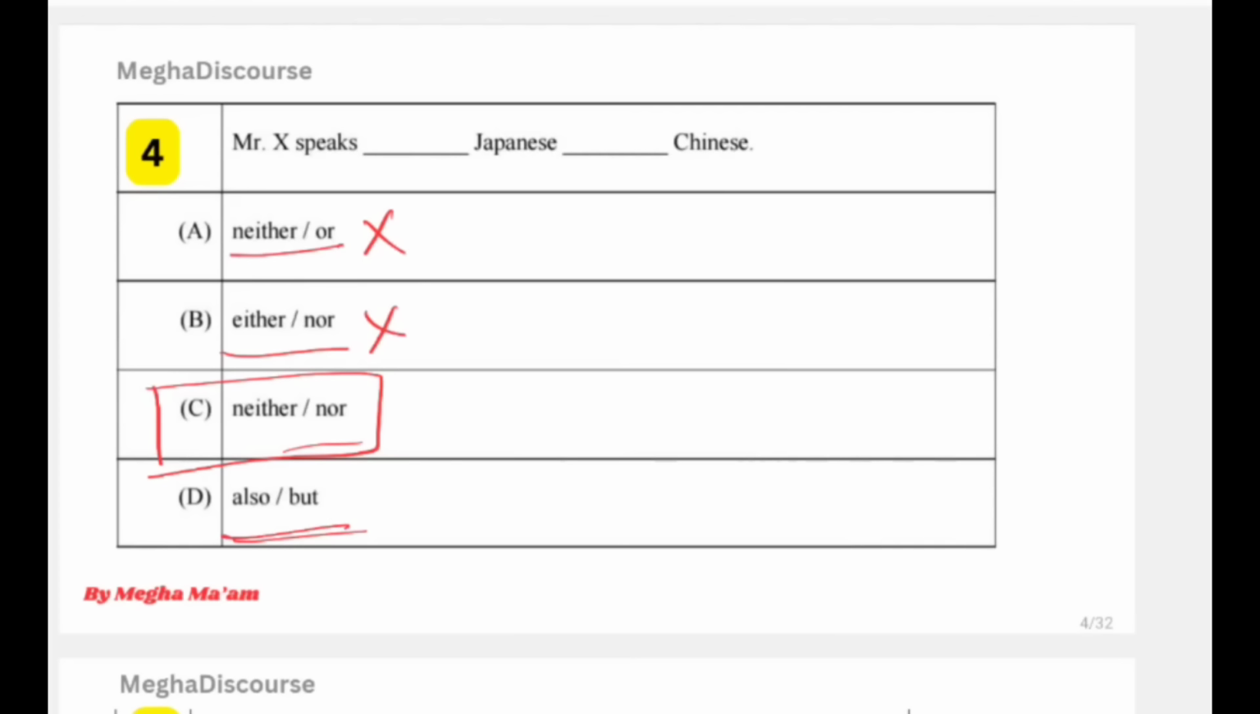And also but, this is not like Mr. X speaks also Japanese but Chinese. It is not logically as well as syntactically right one. So it does not give any sense. It does not give any meaning. So our option is C. Mr. X speaks neither Japanese nor Chinese.